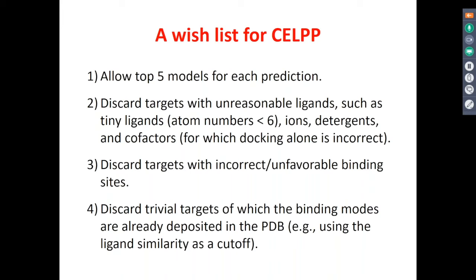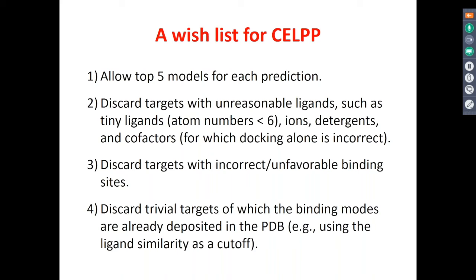Okay. I think CELPP has also improved a lot on discarding targets with incorrect or unfavorable binding sites. For CELPP, the very nice thing is that it tells us where the binding site is. Most of the time they're pretty good. At the early stages, there were sometimes problems, I think it's not Jeff's problem, it's just the PDB's. Hopefully PDB people are not here. So, give us the correct binding site.